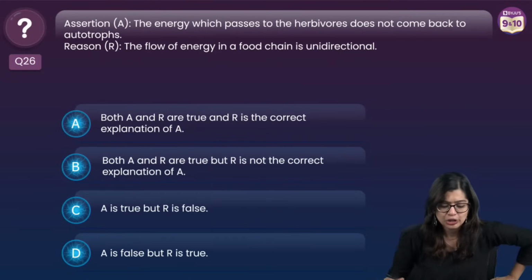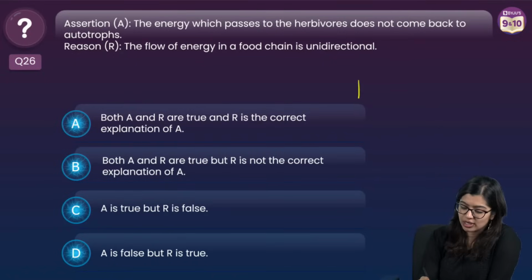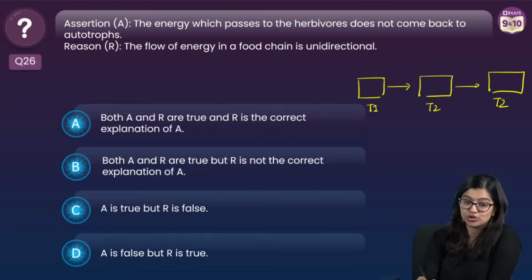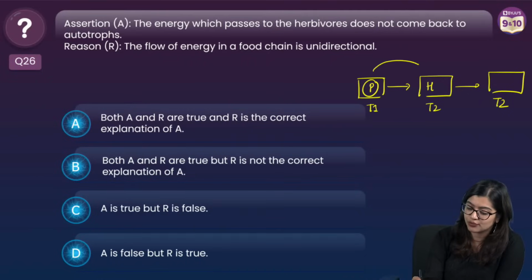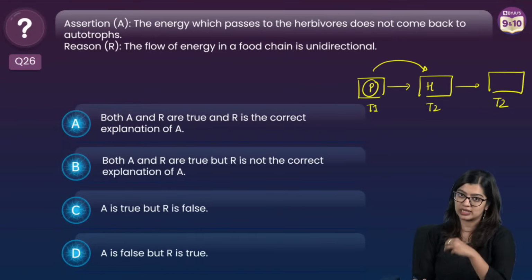Easy, right? So we're talking about the concept of flow of energy. So here what do we see? We see that at every trophic level, let's look at T1, T2 and T3. Autotrophs occupy T1 level, trophic level 1, and herbivores occupy trophic level 2. So energy can go from T1 to T2 when the herbivores eat the plants.